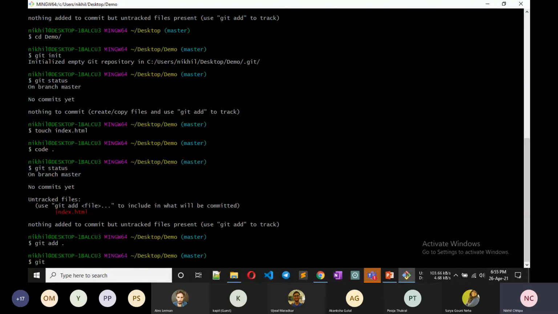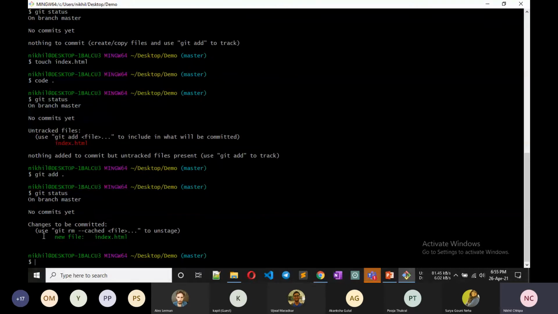Now if we see git status, it shows that there is no commit yet because we didn't commit yet. Changes to be committed. The color is now green because first git didn't know that you changed something, then we included this file that we made changes in.